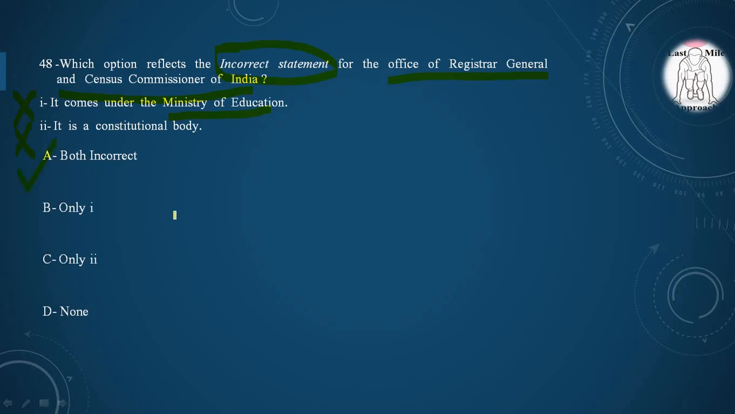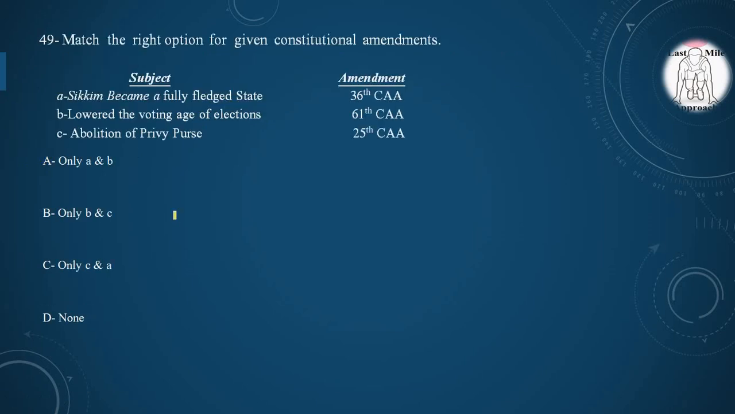Next question, match the right option for the given constitutional amendments. First, subject is given one side, on the other side amendment is given. Sikkim became a fully fledged state. Yes, under 36 Constitutional Amendment Act. Yes, it is correctly matched. Second, lower the voting age of election under 61 Constitutional Amendment Act. Yes, it is also correct.